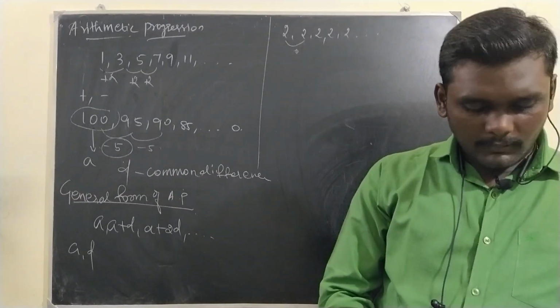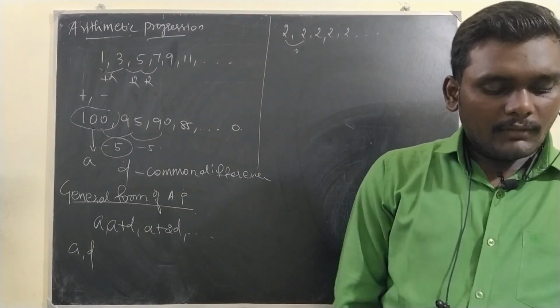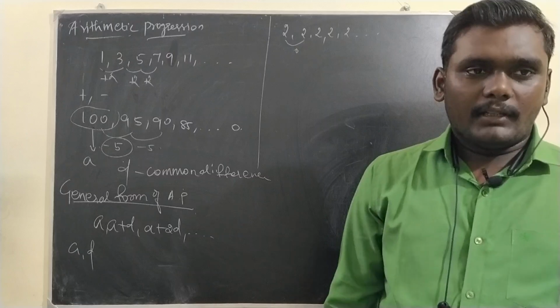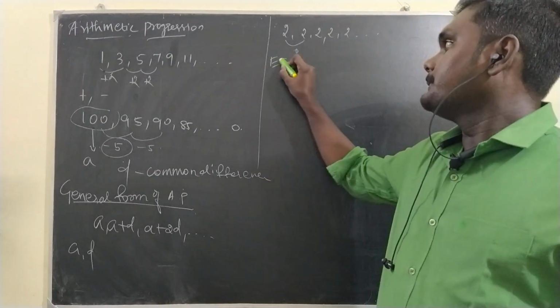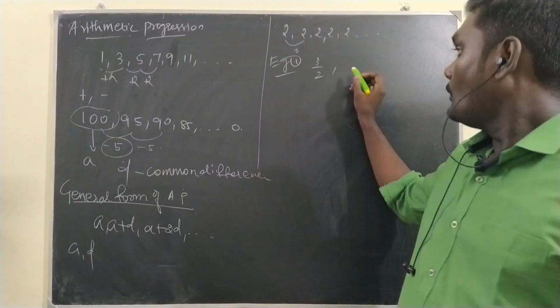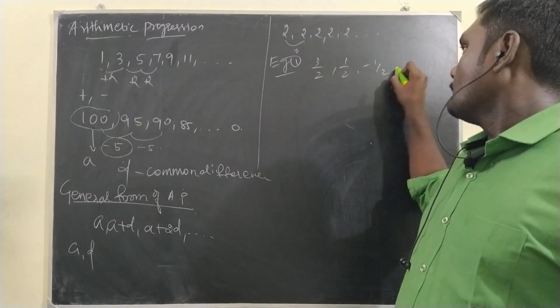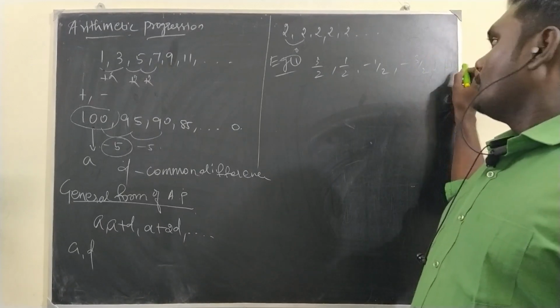Now look at these examples that are given in the book itself. For the given AP, write the first term and the common difference. Example 1. We have the given AP: 3 by 2, 1 by 2, minus 1 by 2 and minus 3 by 2 and so on.